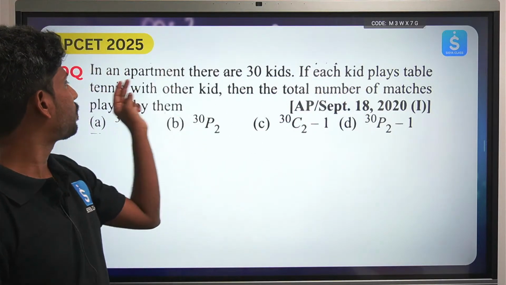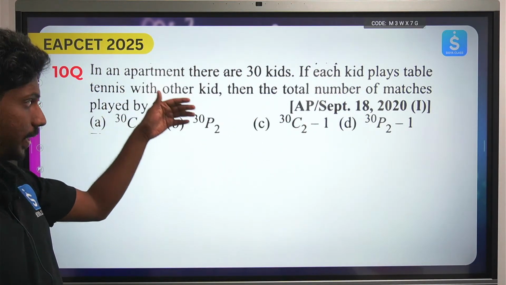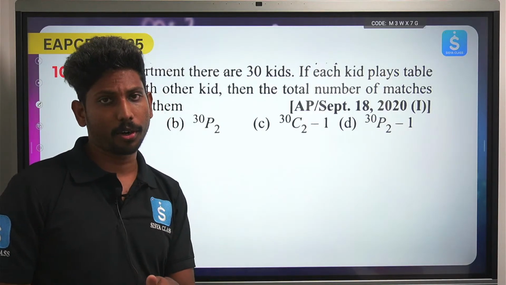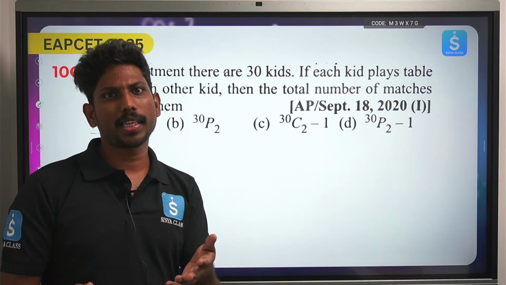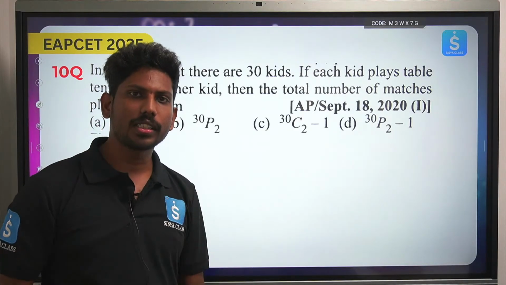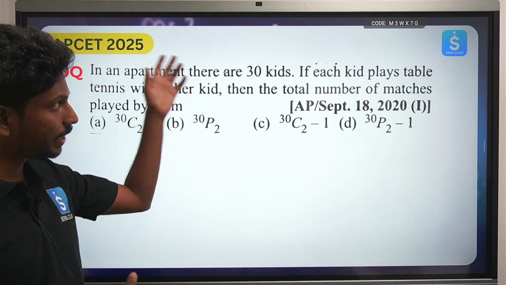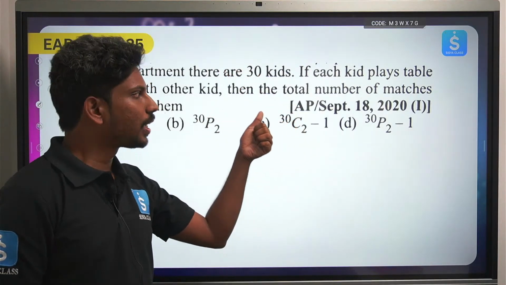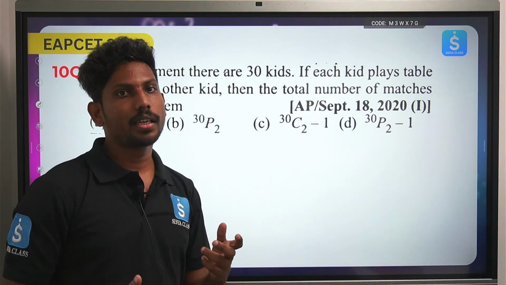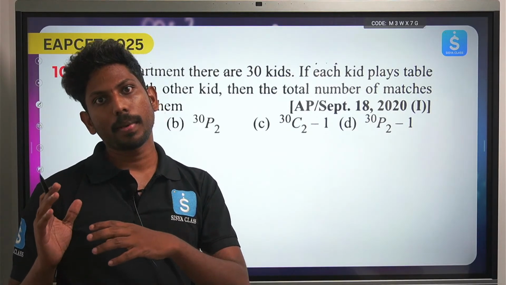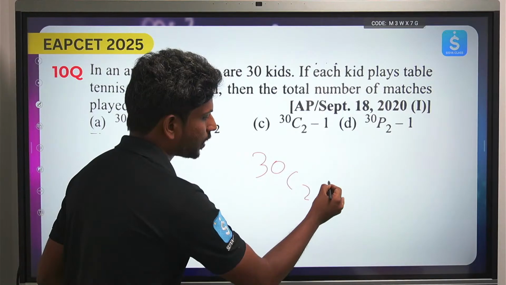In an apartment there are 30 kids. If each kid plays a table tennis match with every other kid, what is the total number of matches played by them? This is a very easy question. It is the same as playing the matches in the example I took at the start. How can we play matches between these 30 kids? That will be just 30C2, same, right?